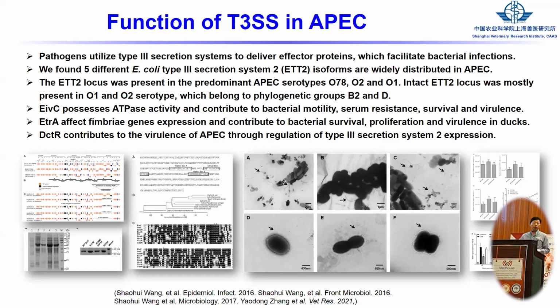Another regulator, not located in the ETT2 locus but in other genomic regions, also contributes to the virulence of APEC through regulation of ETT2 expression. These are some of the results on the function of the type 3 system.